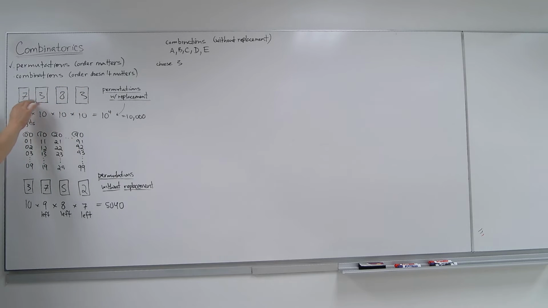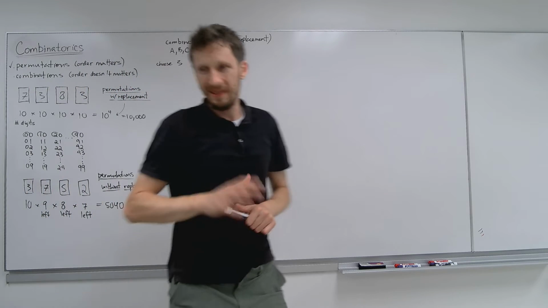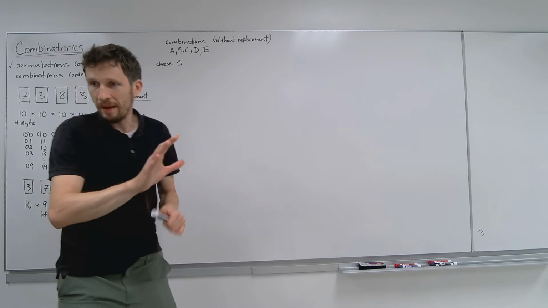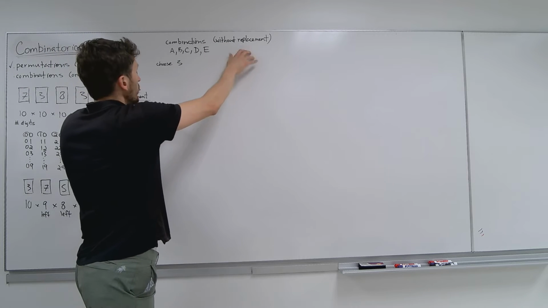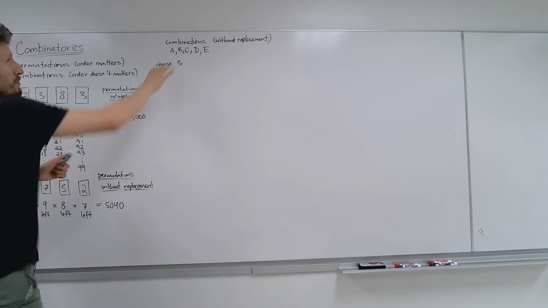So for example, 7383 and 3783, and then that would be a little different. You would divide by something. So again, I'm not going to go into that. I'm going to specifically jump straight into without replacement combinations. It's like a double step jump, okay? Let me show you what's going on here. This is more relevant to what we'll do.